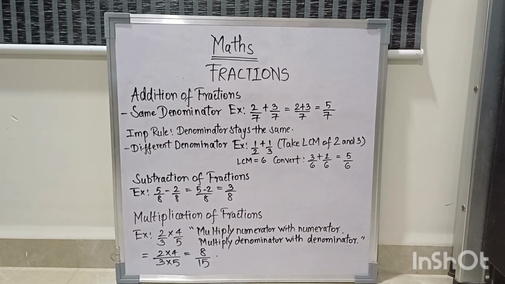Now the important rule, like I said: the denominator always stays the same. So it's very simple to do addition of fractions if the denominator is the same. Now if the denominator is different, take an example 1 by 2 and 1 by 3. Like you have taken one part of the small pizza, which is divided into 4 parts, the regular pan pizza, and 1 by 8 of the large pizza. Now if you want to tell how much of the total pizza you have eaten, you have to take the LCM, that is the least common multiple, of 2 and 3 here.